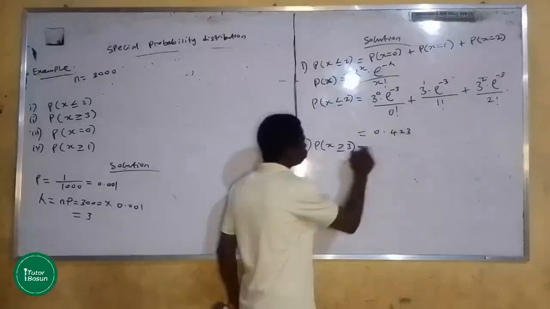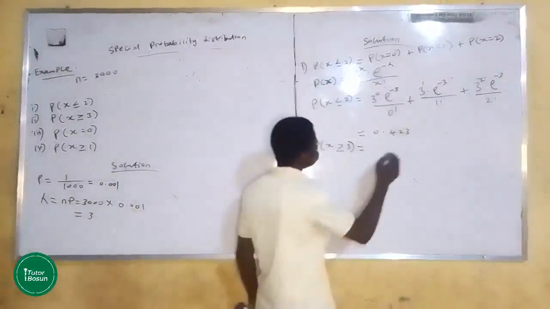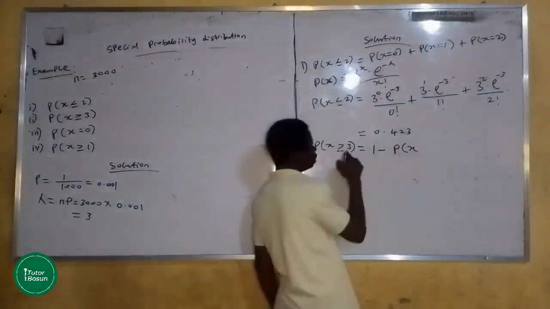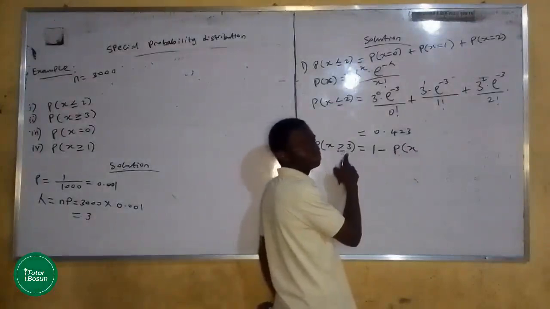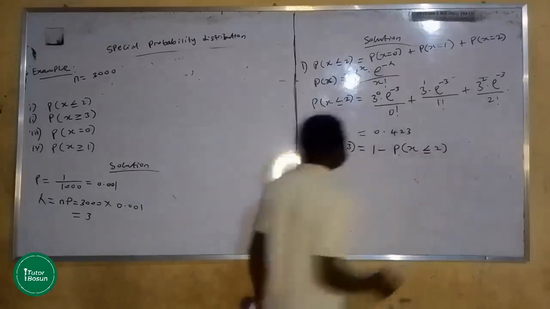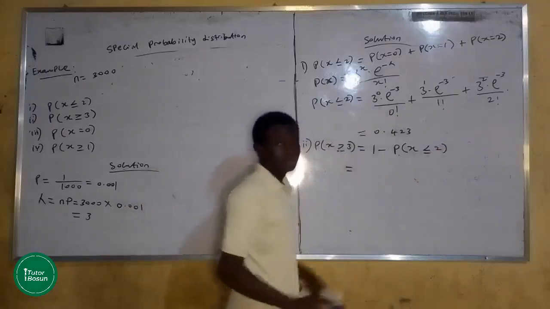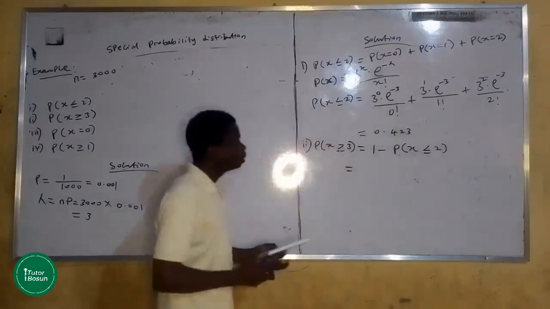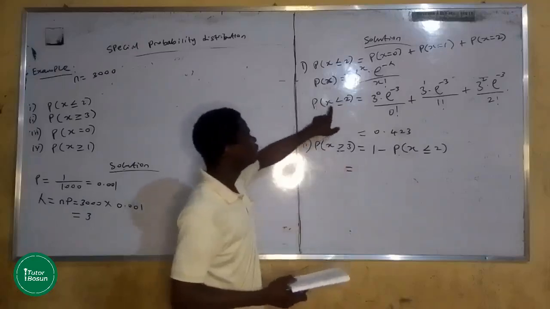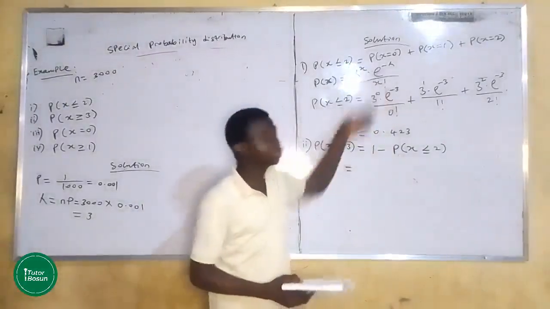So how do you convert this greater than into less than? It becomes 1 minus the probability of x less than or equal to 2, the number immediately below 3. That's a good advantage, because we already determined the probability of x less than or equal to 2, so you don't need to repeat those computations.